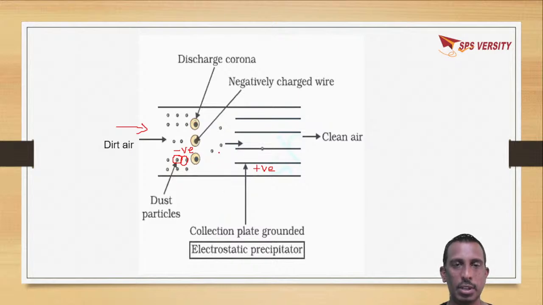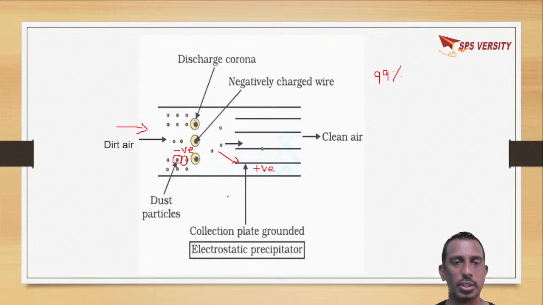So these negatively charged particles are attracted by the positively charged collection plates, so that the particulate matter is removed from the duct air which is released from thermal power plants. That is, 99% of particulate matter is removed by using this electrostatic precipitator.